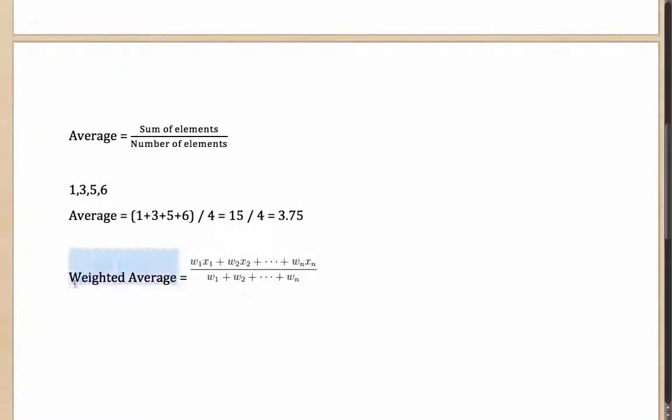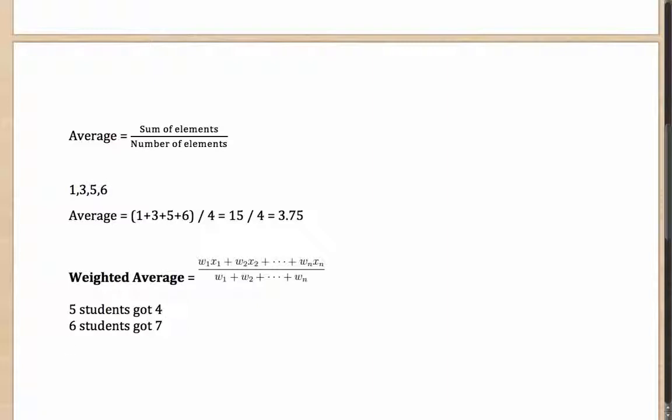A related concept is weighted average. Let's say the marks that you scored in 4 different tests were 1, 3, 5, and 6 out of 10, then your average score was 3.75. Weighted average comes in handy in a slightly different case. Let's say you talk about a class where 5 students got 4, 6 students got 7 out of a test, 8 students got 10 on 10. Then what is the average score?